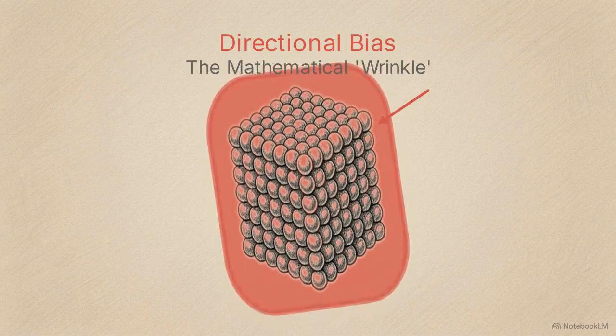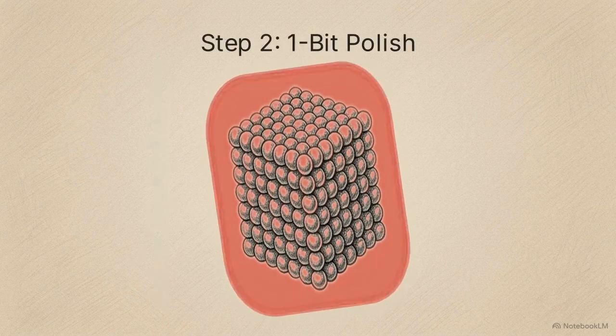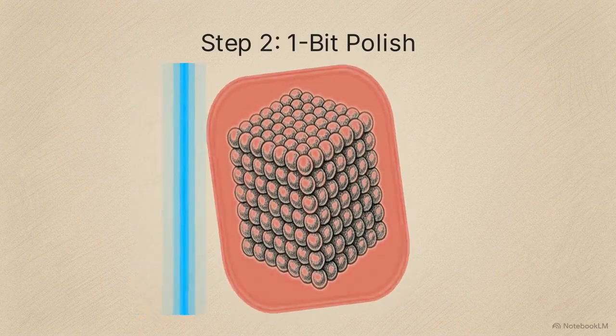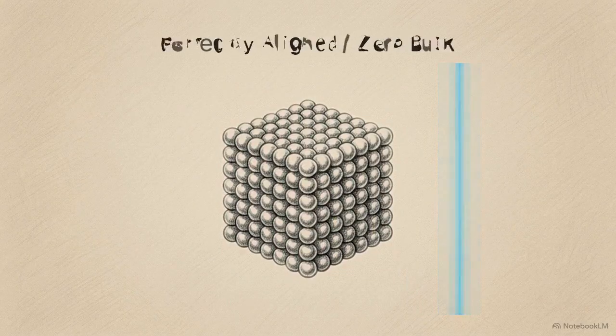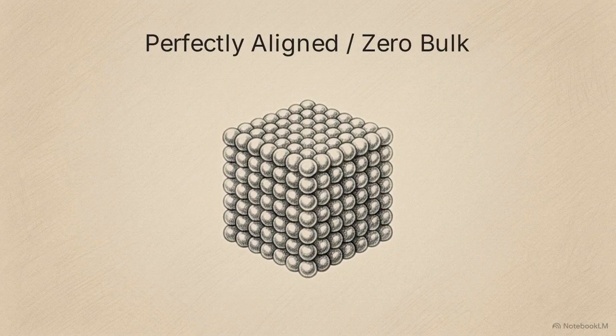To fix that wrinkle, TurboQuant applies step 2, the 1-bit polish. The algorithm adds just one single extra bit of data per coordinate. That addition is enough to perfectly correct the bias and align the data without adding bulk.